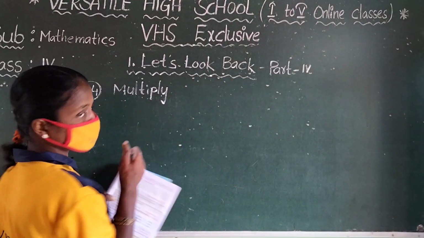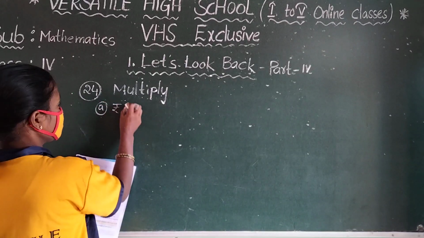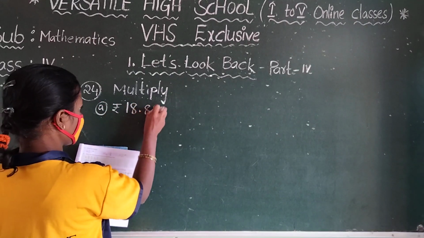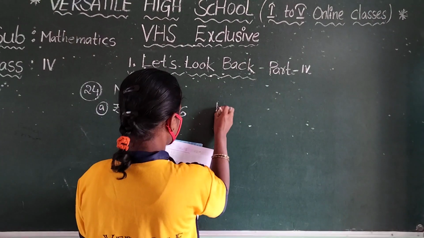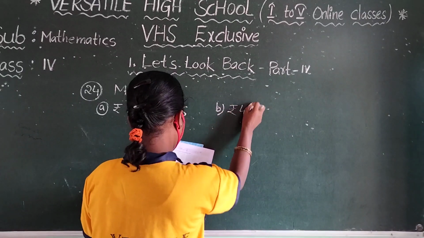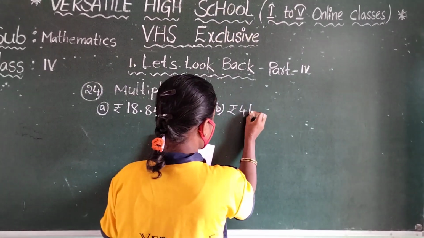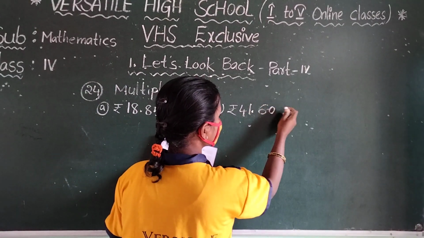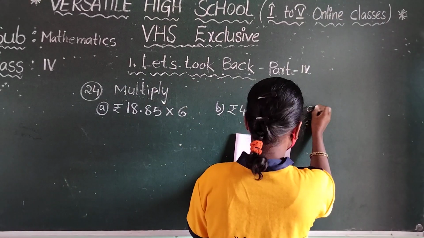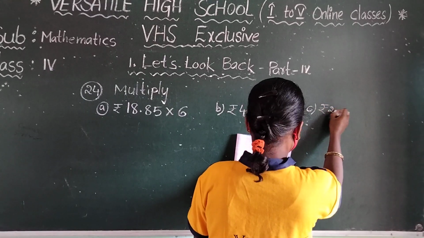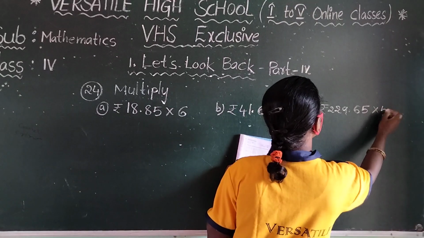So you are given 3 questions. The first question is A: 18 rupees 85 paisa into 6. And the second question is B: 41 rupees 60 paisa into 9. You read the first number, and after that you say rupees. And in C, 229 rupees 65 paisa into 5.